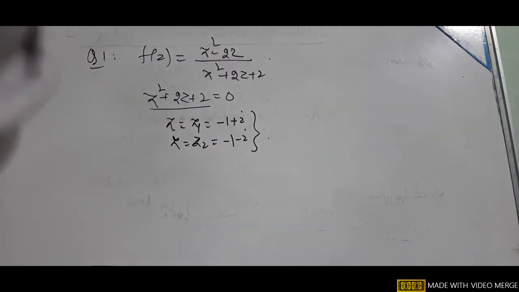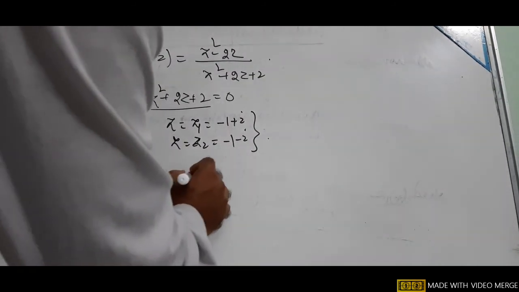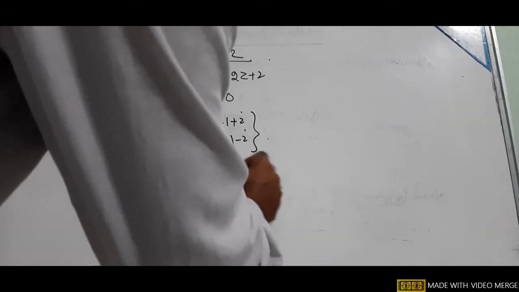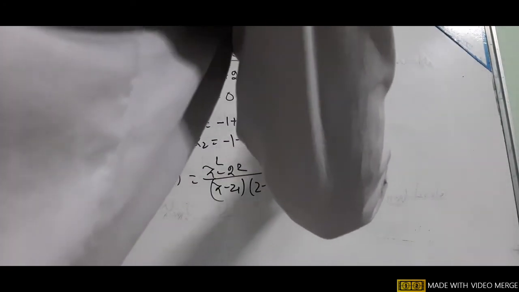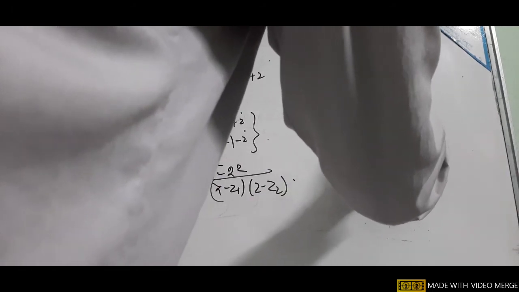Therefore we can write the function f(z) equal to z square minus 2z divided by (z minus z1)(z minus z2), because we have the two poles, and the singularities occur at z1 equal to minus 1 plus i and z2 equal to minus 1 minus i.